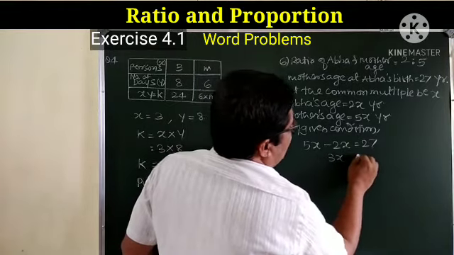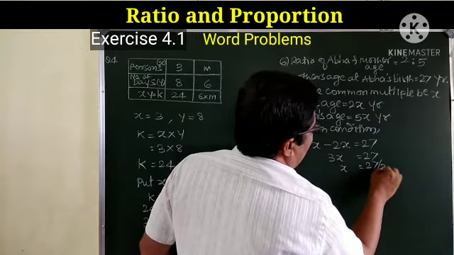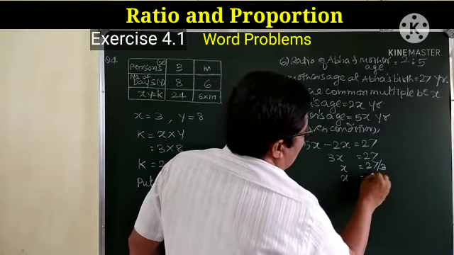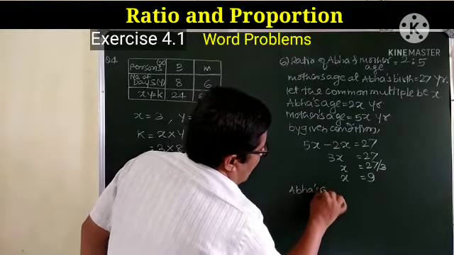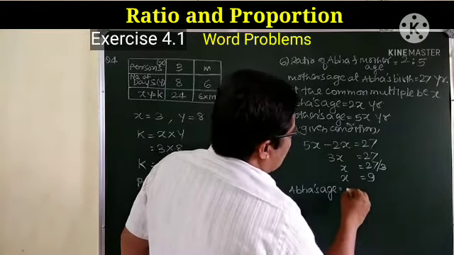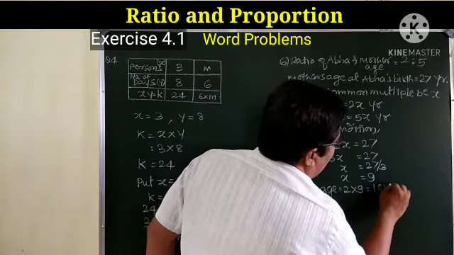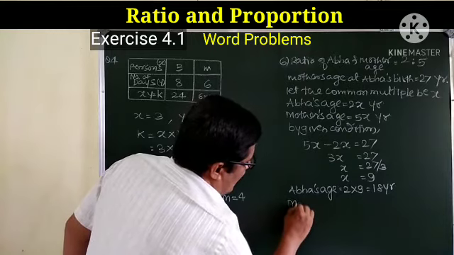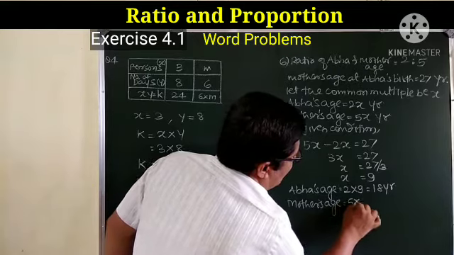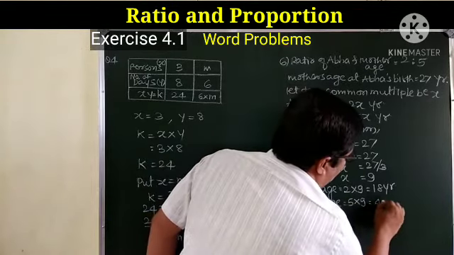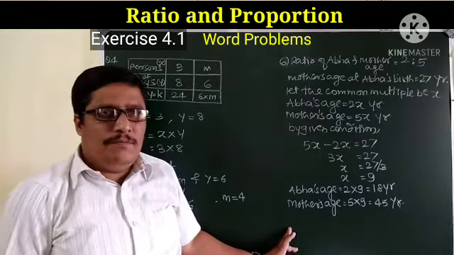That is 3x is equal to 27. X is equal to 27 upon 3. That is x is equal to 9. So Abha's age is 2x. So 2 into 9, that is 18 years, and mother's age 5 into 9, 45 years. So in this way we can solve this example.